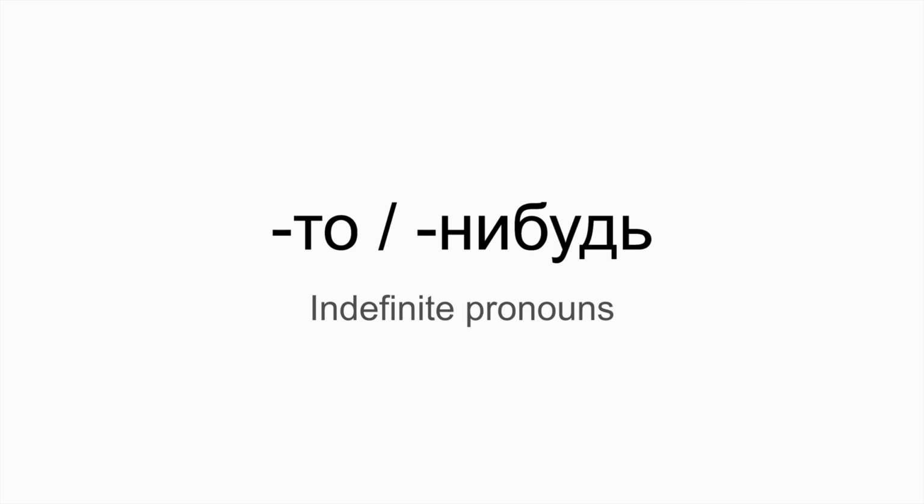Hello, today I will tell you about indefinite pronouns with suffixes то and нибудь. I'm sure you heard many times such words like что-то, что-нибудь, кто-то, кто-нибудь, где-то, где-нибудь. Today I will tell you when we use то and when we use нибудь and how exactly we use them.